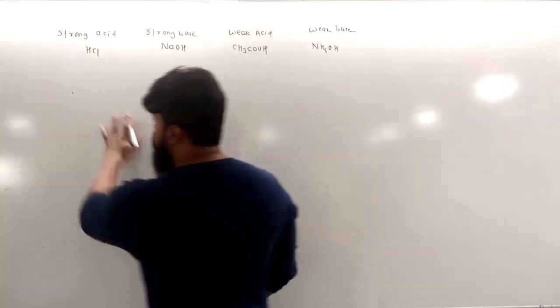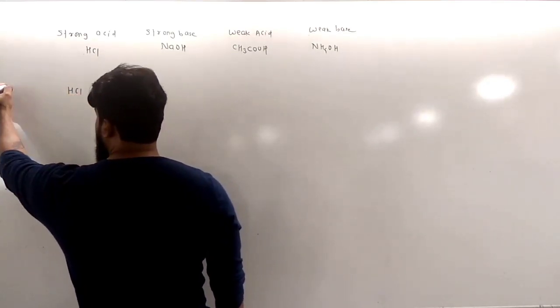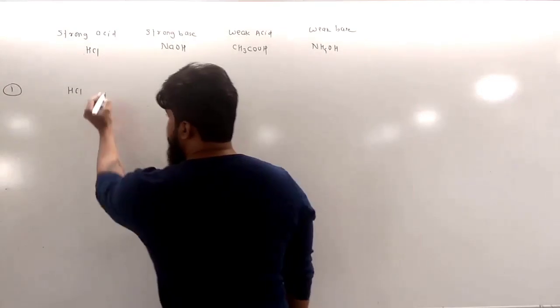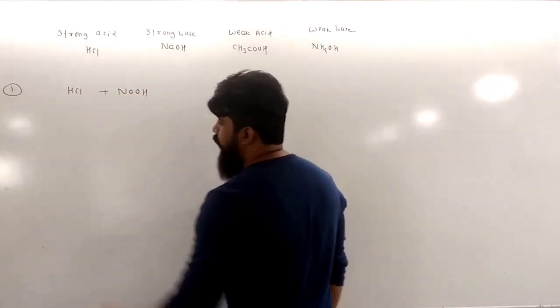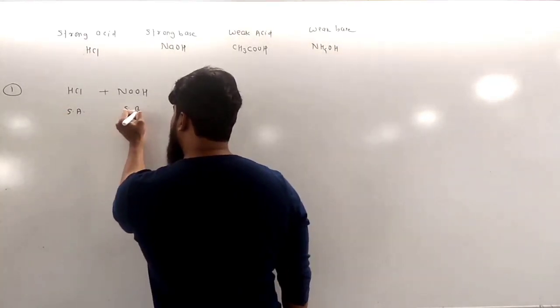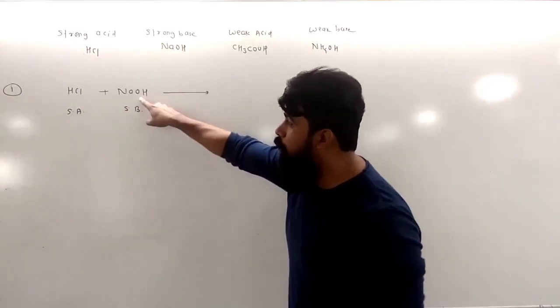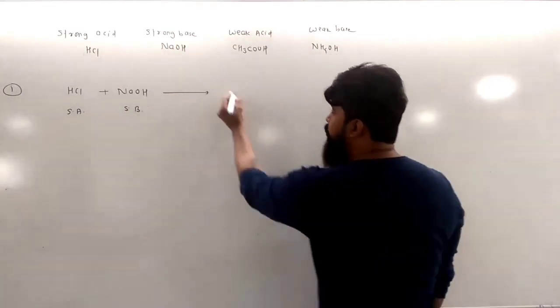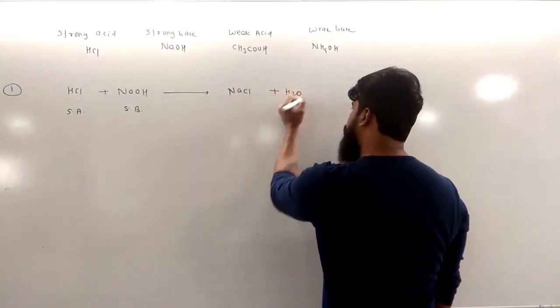Suppose HCl, the focus of the first reaction, HCl reacts with NaOH. HCl is a strong acid, NaOH is a strong base. So when the strong acid HCl reacts with the strong base NaOH, they form the neutralization product NaCl plus H2O.